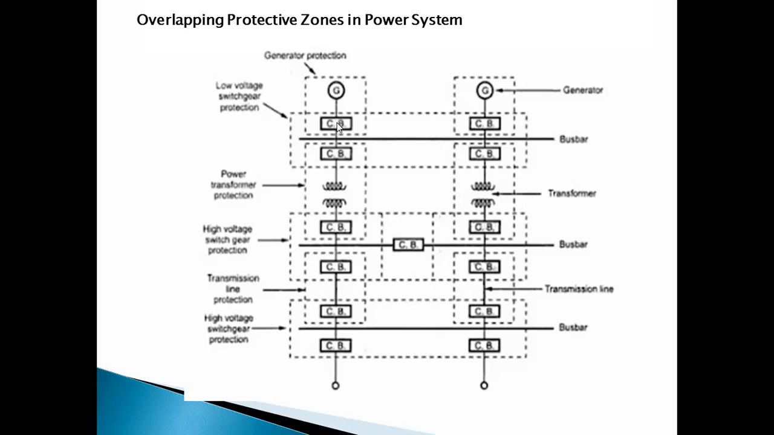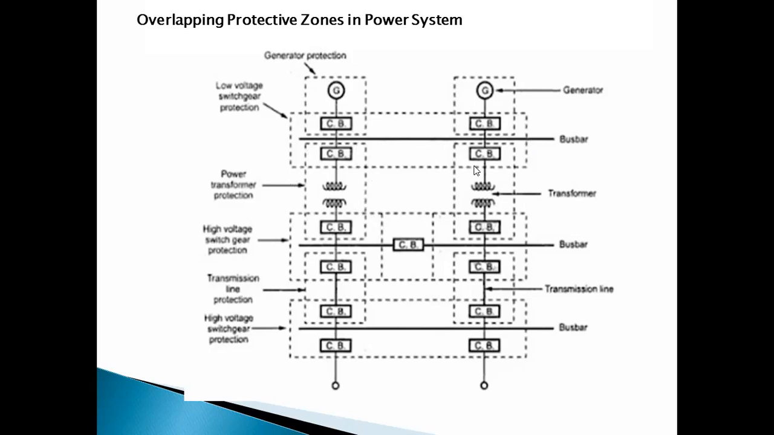Now this is the generator protection. Here you can see the circuit breaker is used, and this is the low voltage protection. Means at the generating station, low voltage is there. That's why it is called the low voltage switchgear protection. Here again a bus bar is there, so a bus bar protection zone is also there. These two are the generator protection zone. Then this one is the bus bar protection zone. Again, this is the transformer protection, means the power transformer protection is there.